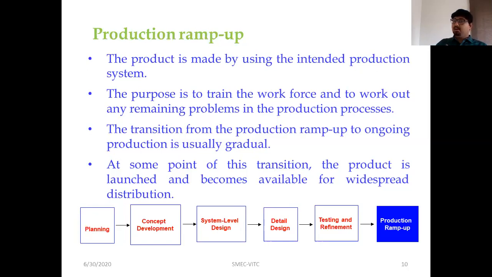Thereafter, it enters into the last phase, which we call production ramp up. In that, the product is made by the intended production system totally, and you use this phase for training your workforce and for nullifying any remaining problems in the production process, and getting the transition from production ramp up to ongoing production, slowly moving towards that. At any point of time, it will be ready for getting into actual production.